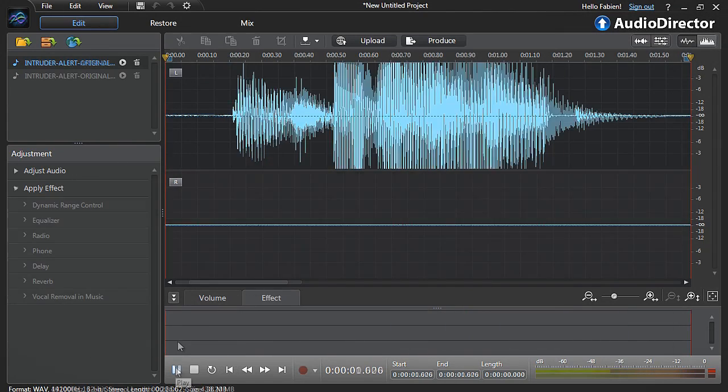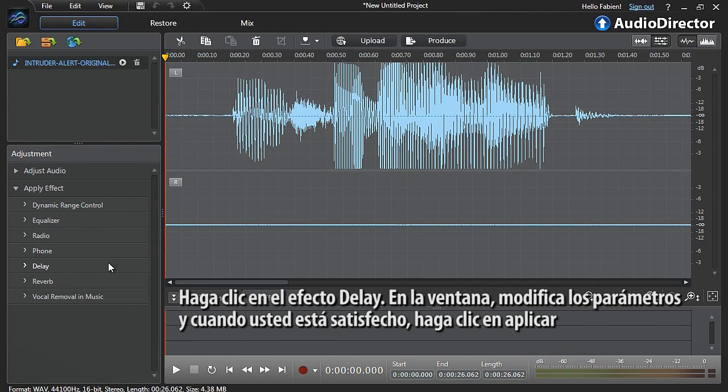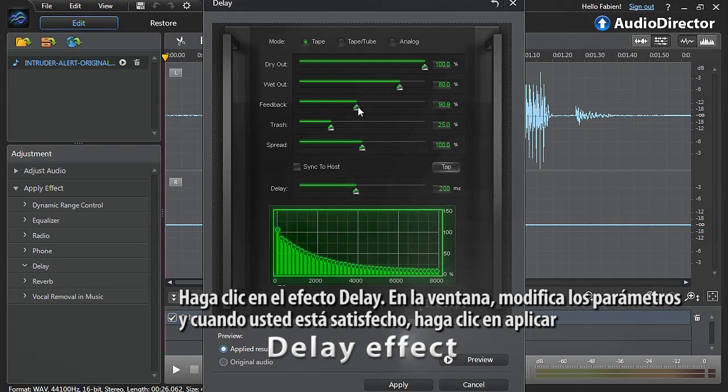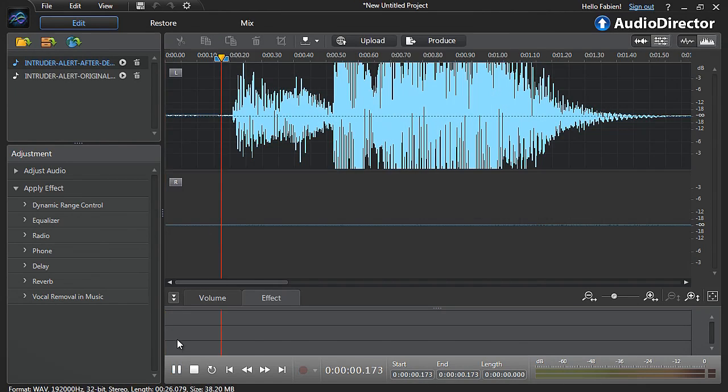Intruder alert. Intruder alert. Click the delay effect. In the pop-up window, tweak the settings, and when you're satisfied, click Apply. Intruder alert.